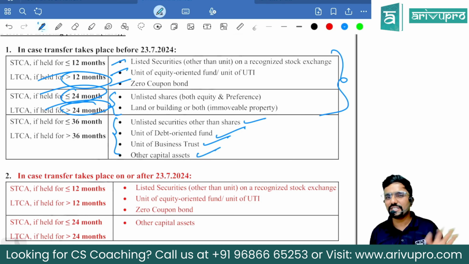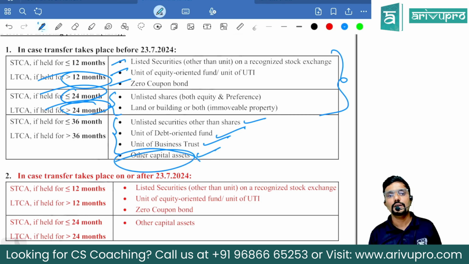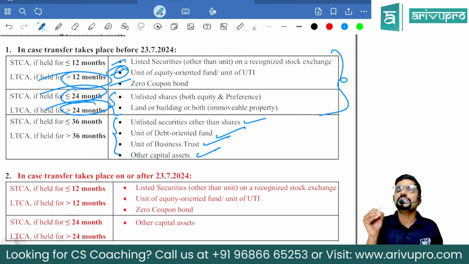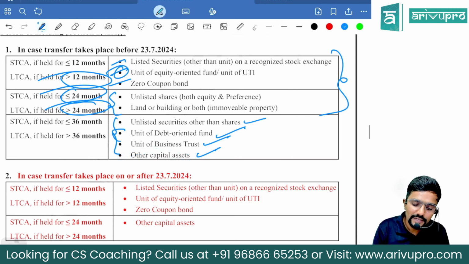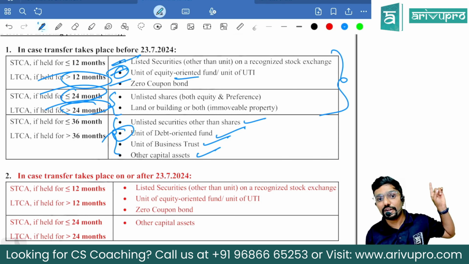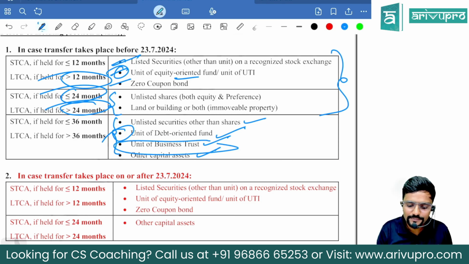Sir, why have you mentioned the names? You could have simply given other capital assets. Yes, that is how they have actually given it in the law. But what I have done is, you may get confused. Sir, unit of equity-oriented fund is covered here. What about debt? It will fall under 36 months. Then, sir, listed shares and unit of equity-oriented fund are covered here, which is a part of EOF. T is missing, sir. Where is T, sir? Actually, it is here.